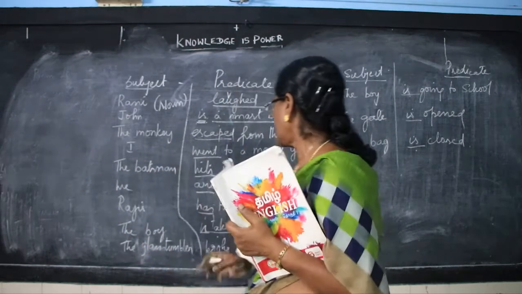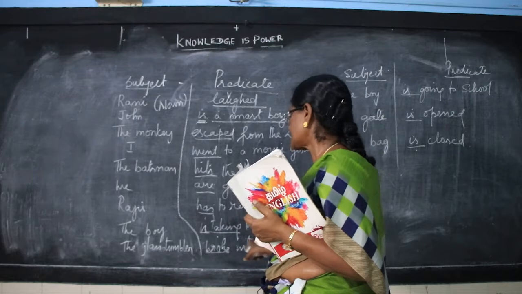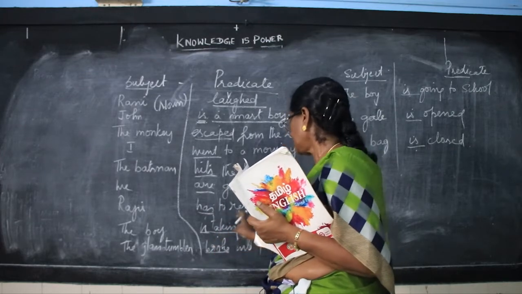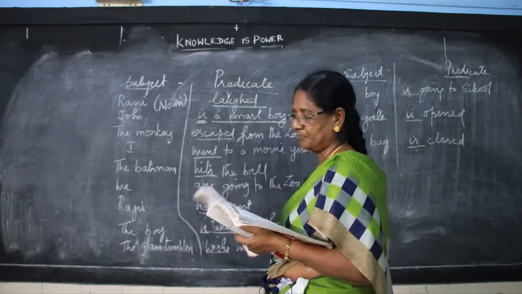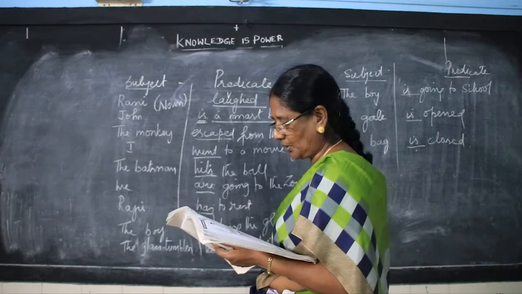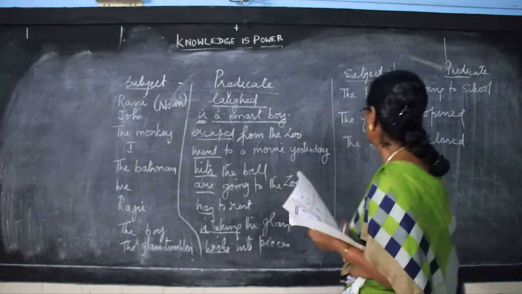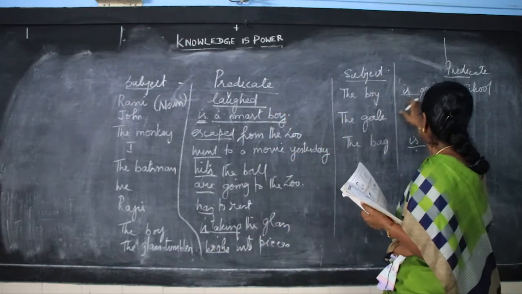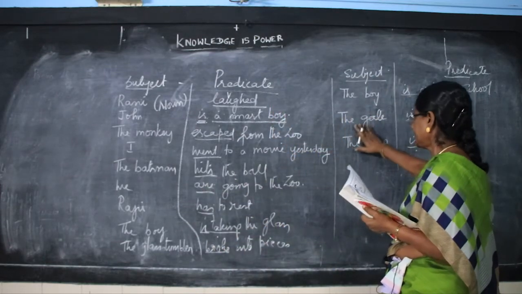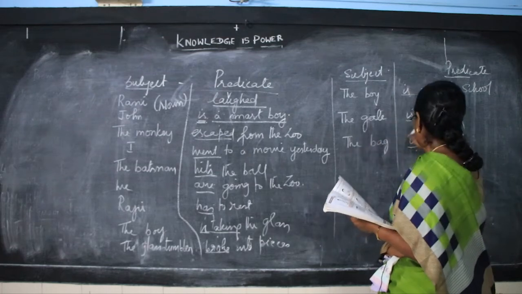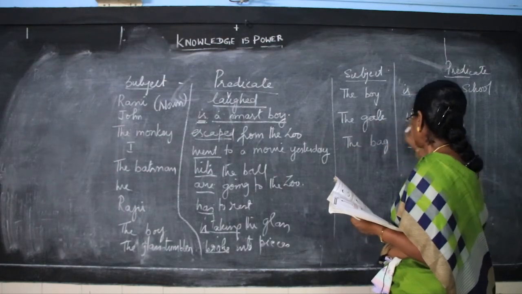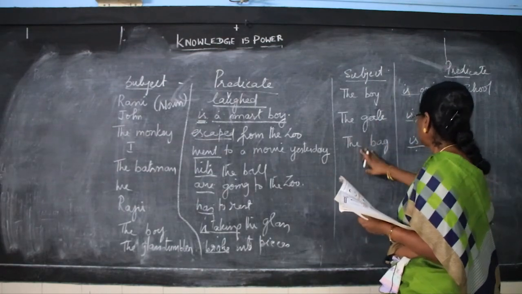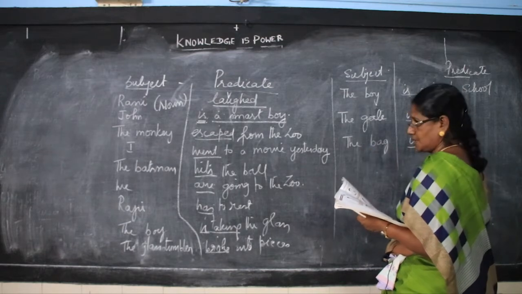The glass tumbler broke into pieces. The glass tumbler is the subject, broke into pieces is the predicate. The boy is going to school. The boy is subject, is going to school is the predicate. The gate is opened. The gate is subject, is opened is predicate. The bag is subject, is closed is predicate.